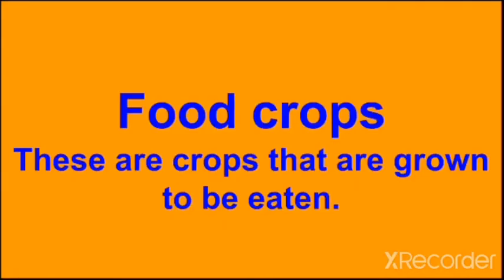Now, what are food crops? These are crops that are grown to be eaten. Food crops are crops that the farmer may plant on a small piece of farm or as the garden at the back of the house. Crops planted can be pepper, tomatoes, vegetables, yam, etc. So food crops are crops that are grown to be eaten.